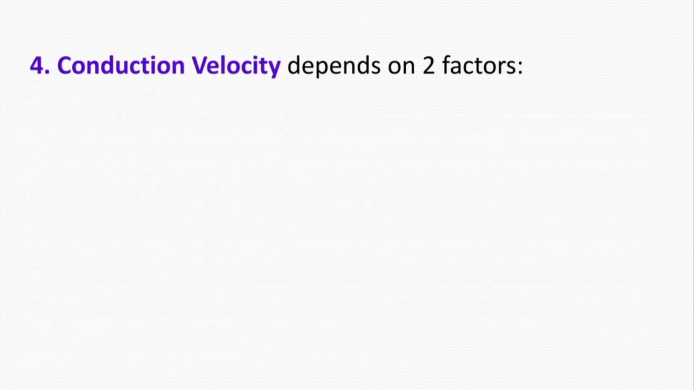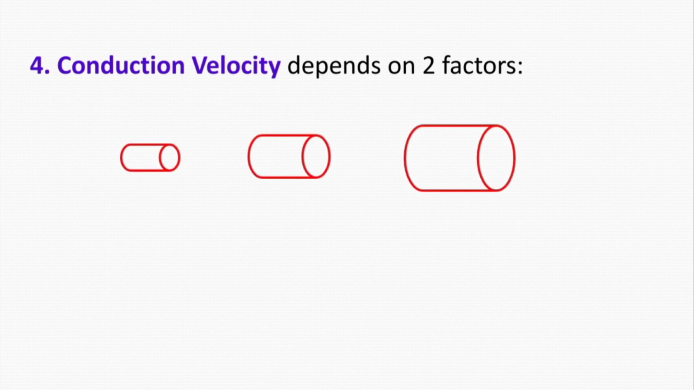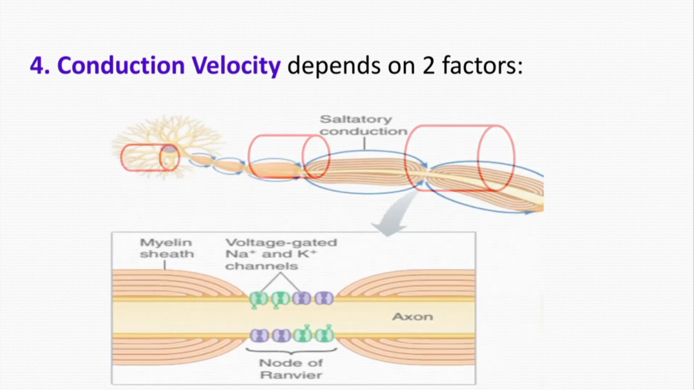Then the next property is called conduction velocity, and the conduction velocity of an axon depends upon two factors. Number one, the diameter of the axon. Okay. The larger the diameter of the axon, the more the velocity of the impulse in the axon. So, larger axons conduct impulses at faster rates, while smaller axons conduct impulses or action potentials at low speeds. Okay. It is just because of the diameter of the axon.